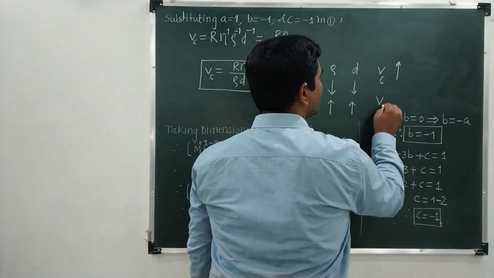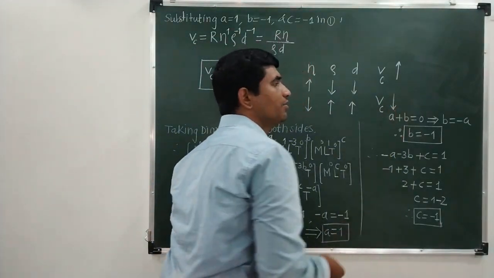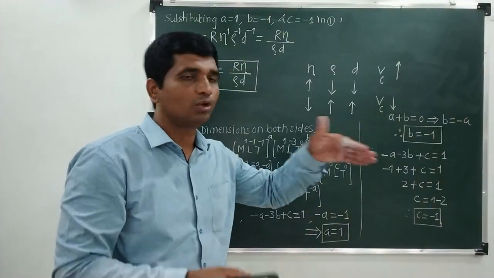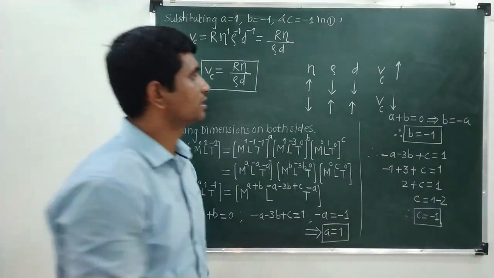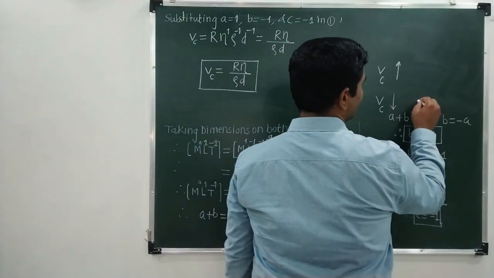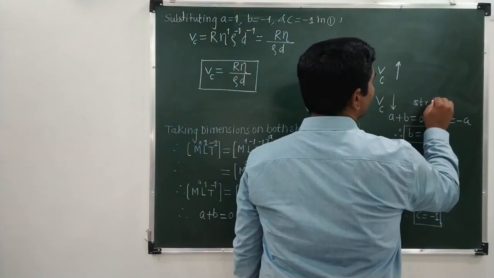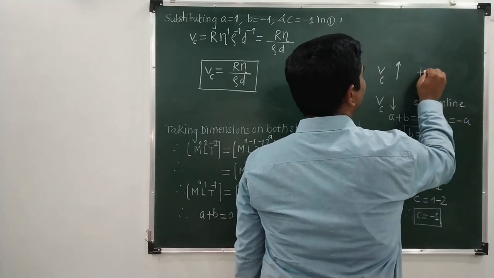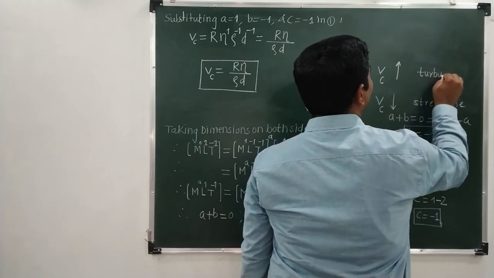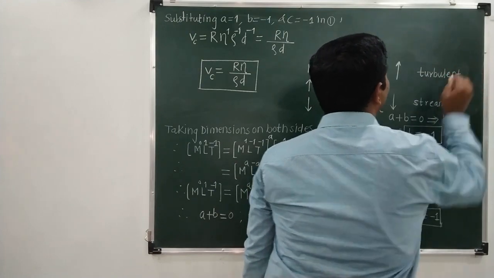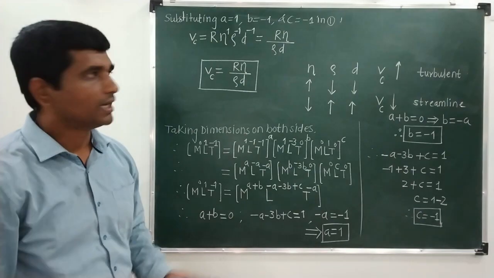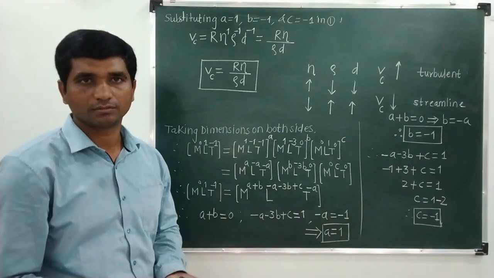Then your critical velocity, or the velocity of the liquid with which it is flowing, will come out to be a very small number. In such a case, your flow will be streamline flow, and in the other case it is a turbulent flow. So you have to remember this. These numbers are given by the Reynolds number, and it is related in this way.